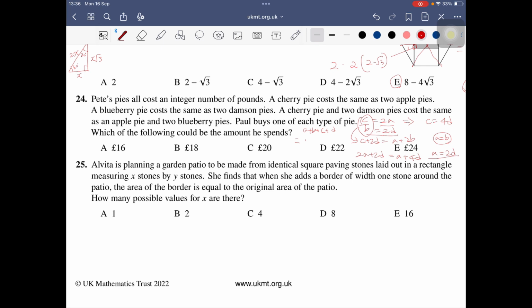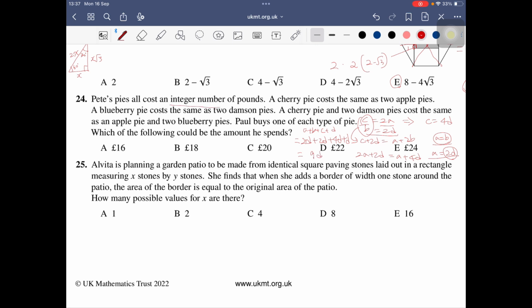So A plus B plus C plus D. A equals B, which is 2D. 2D plus 2D plus 4D plus D. A equals 2D, B equals A equals 2D, and C equals 2A, which is 4D, D equals D. So this is 9D.